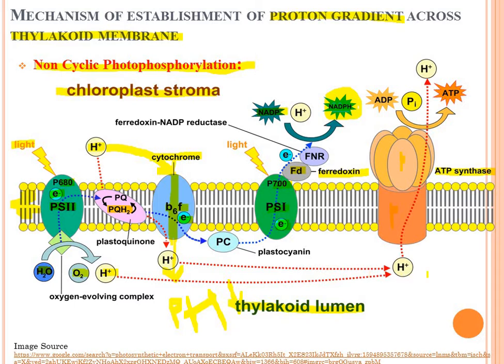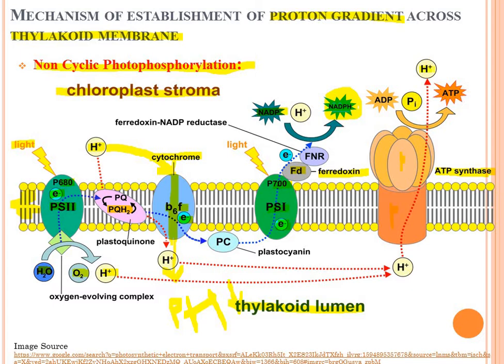Then, these hydrogens move from high concentration to low concentration through ATP synthase, because ATP synthase also acts as an ion channel. High concentration means the thylakoid lumen, and low concentration the stroma.